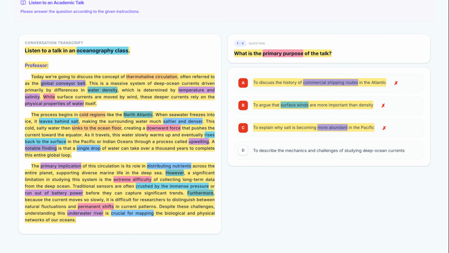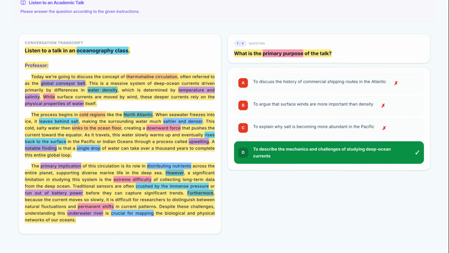Finally, let's evaluate option D. To describe the mechanics and challenges of studying deep ocean currents. This is a perfect summary because it includes both the mechanics of the circulation and the challenges like equipment being crushed. It covers the whole lecture. Therefore, the correct choice is option D, because it balances the scientific explanation with the research difficulties mentioned by the professor.